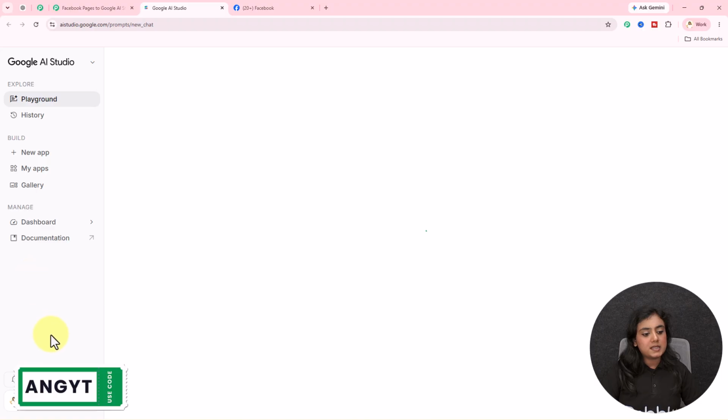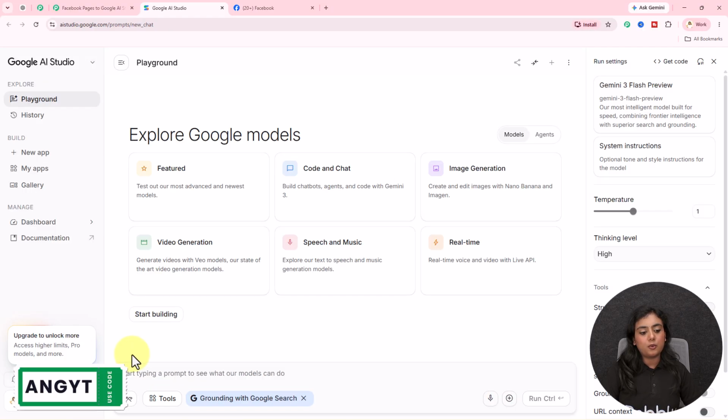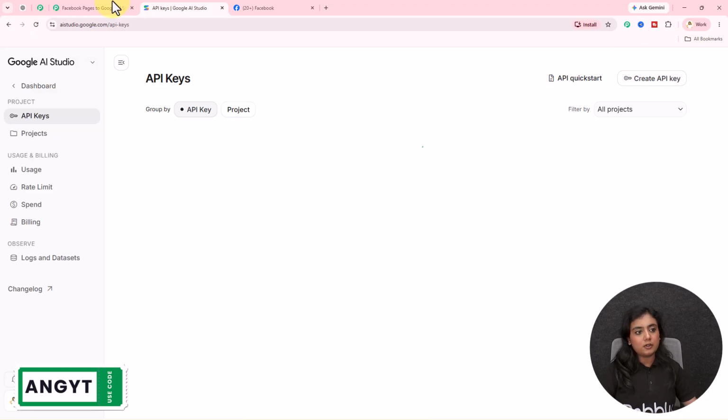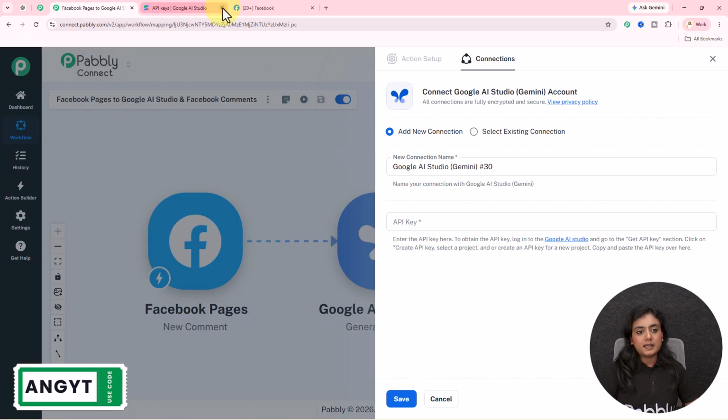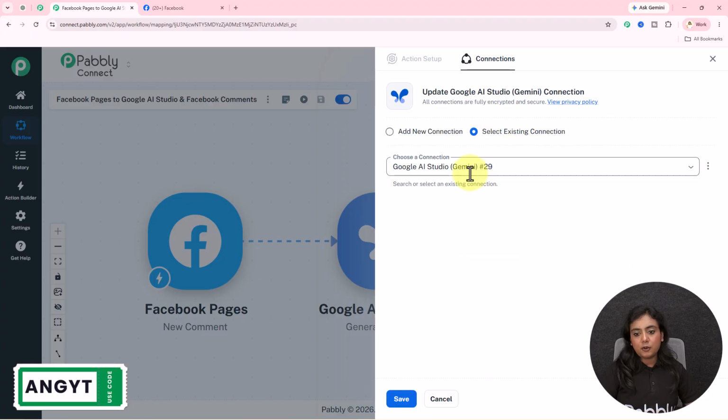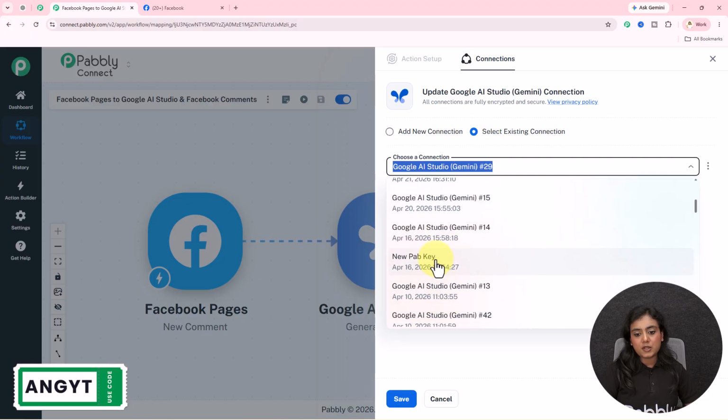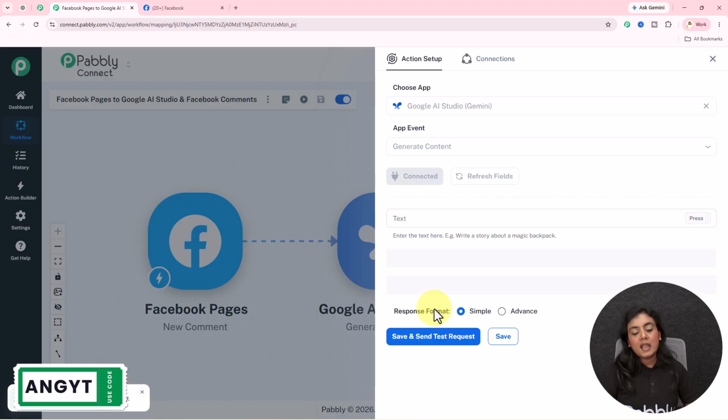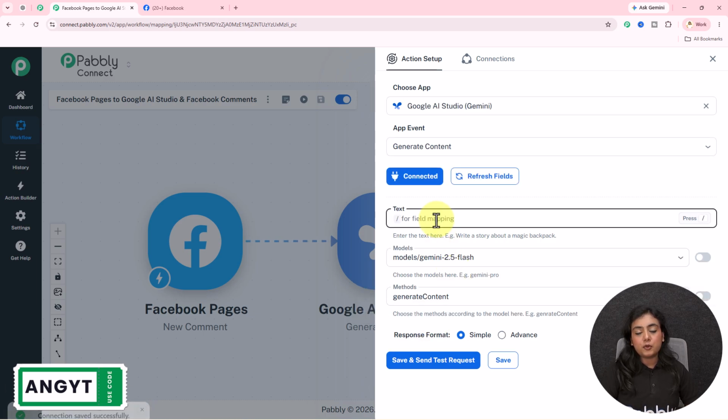You have to go towards this API key section, generate your own key from here. So this is the key section. You have to generate your own key from here, copy the key, paste it down in the field, and the connection will be created. I have already created a connection like that before, so I'm going to select the existing connection. After creating the connection, first you need to provide the prompt.